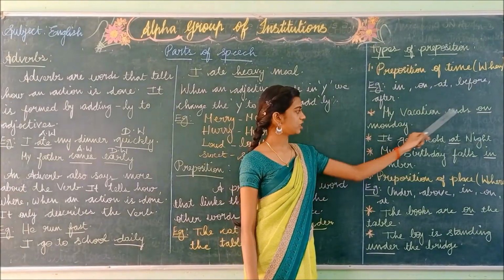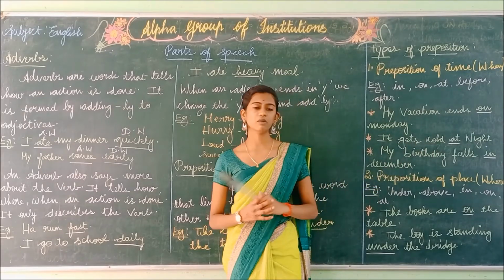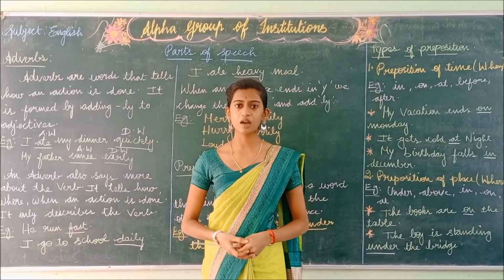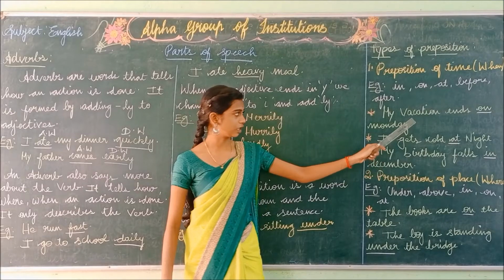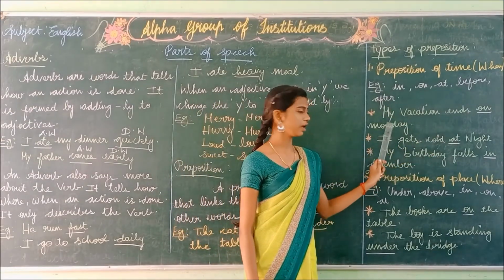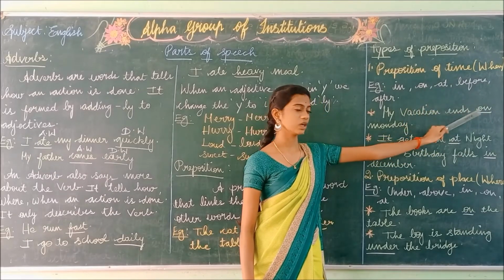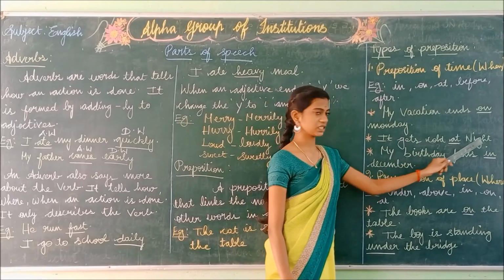Example: my vacation ends on Monday. So how do we ask the question? We ask using the question word when. When does your vacation end? It answers the question word when, and the answer is my vacation ends on Monday. So this is known as the preposition of time, this on.